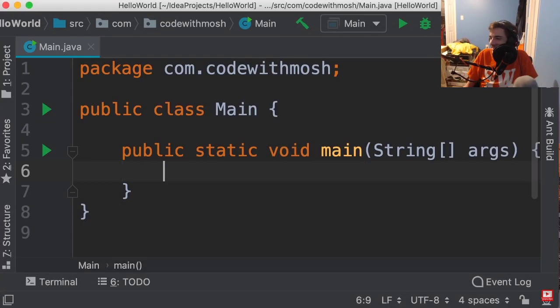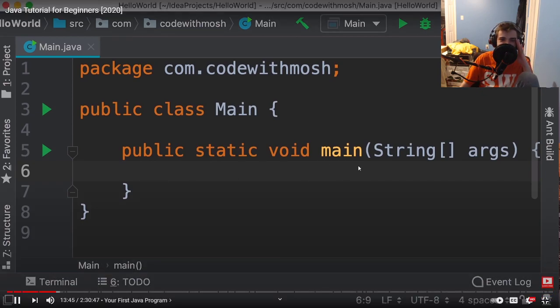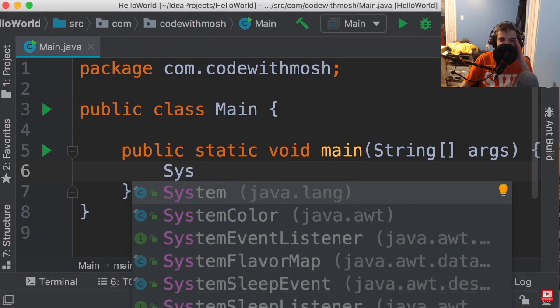Now, let's remove this comment and write a bit of code to print something on the terminal. So we use the System class in Java. So capital S, System.